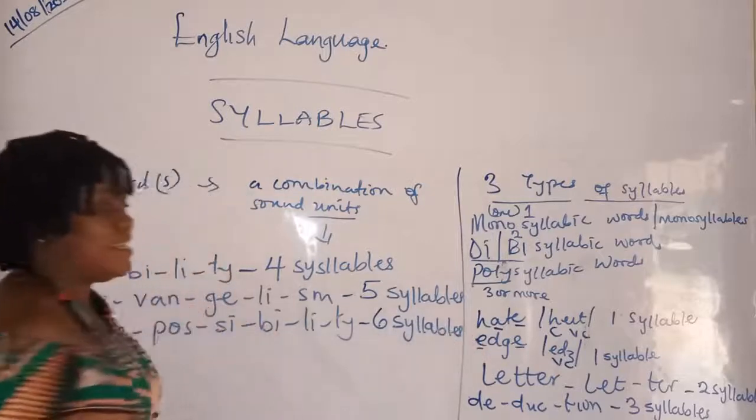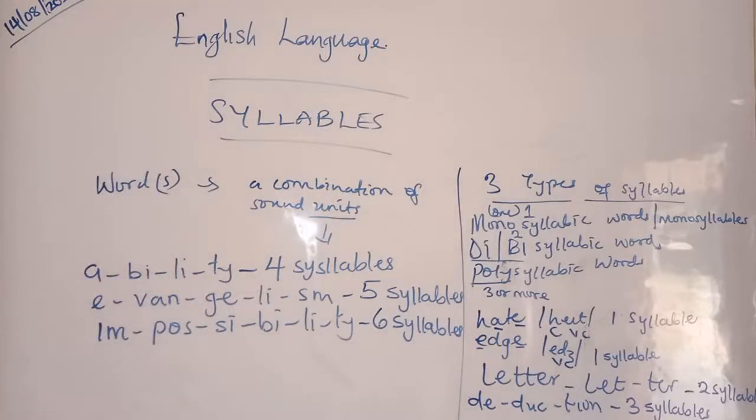I believe you are thinking, can't we have words with seven syllables? Of course. But I think I'll leave you with that. What I was saying, we are talking about syllables, and syllables deal with the unit of sound that can be produced at a go.